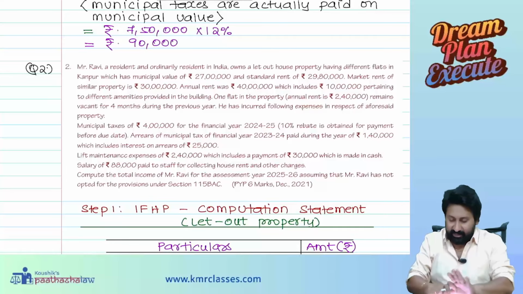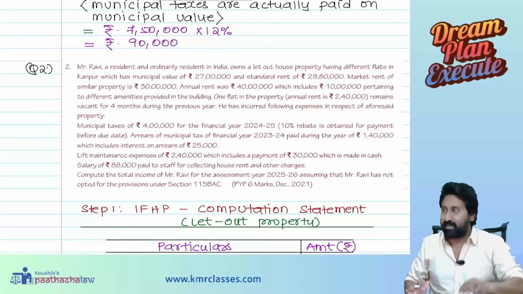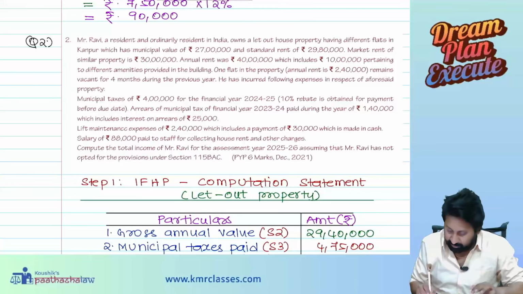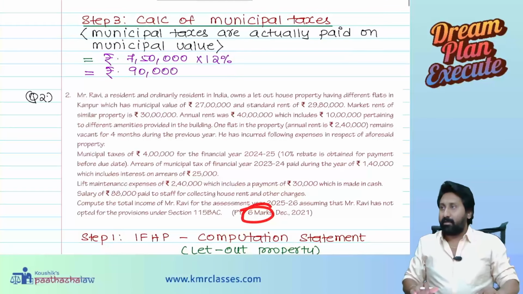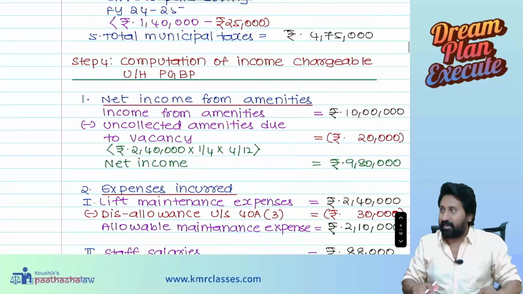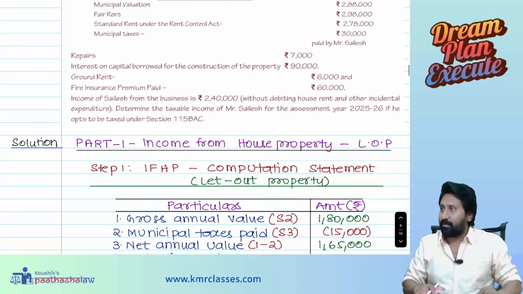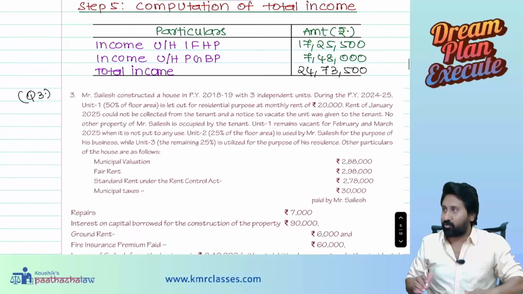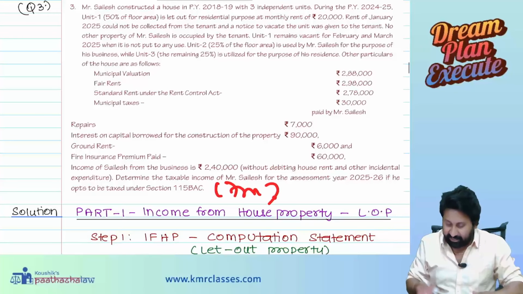This question came for 6 marks in the exam. That's why I'm showing you the 6 marks questions from previous exam papers. All these are 6 marks questions. This question is a recent question, and it came for 7 marks in the exam.